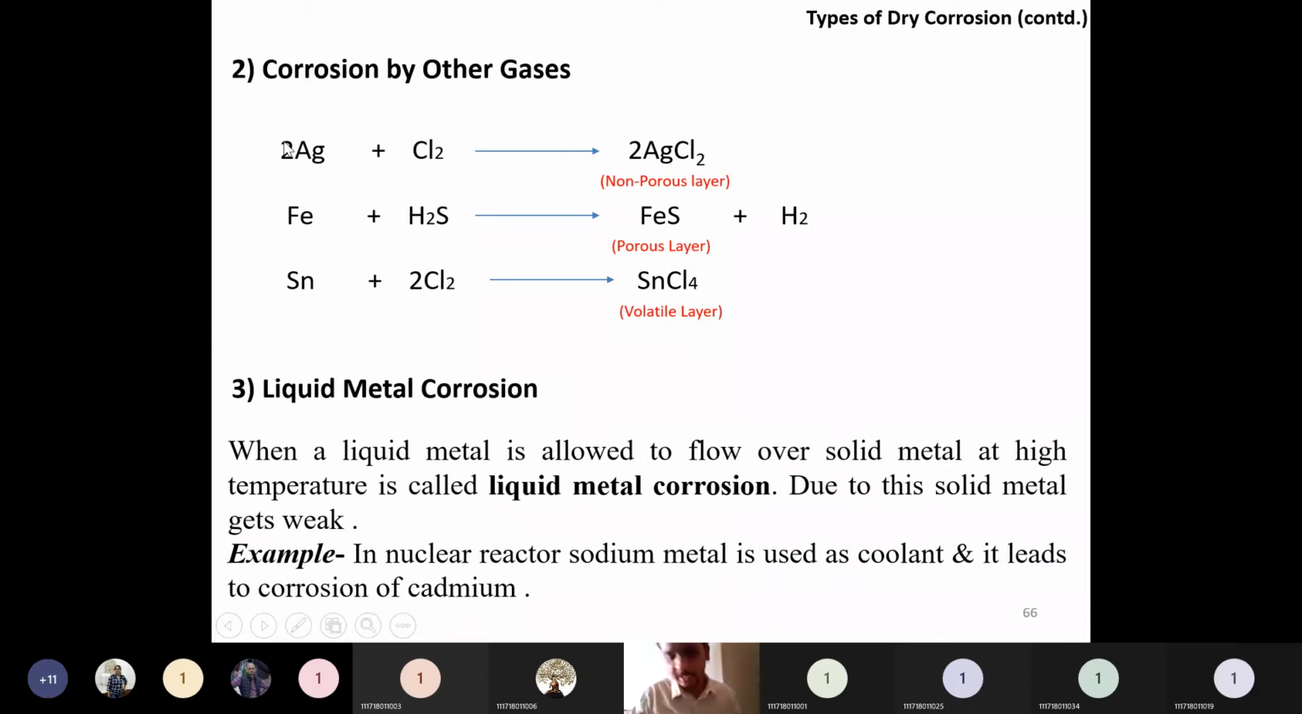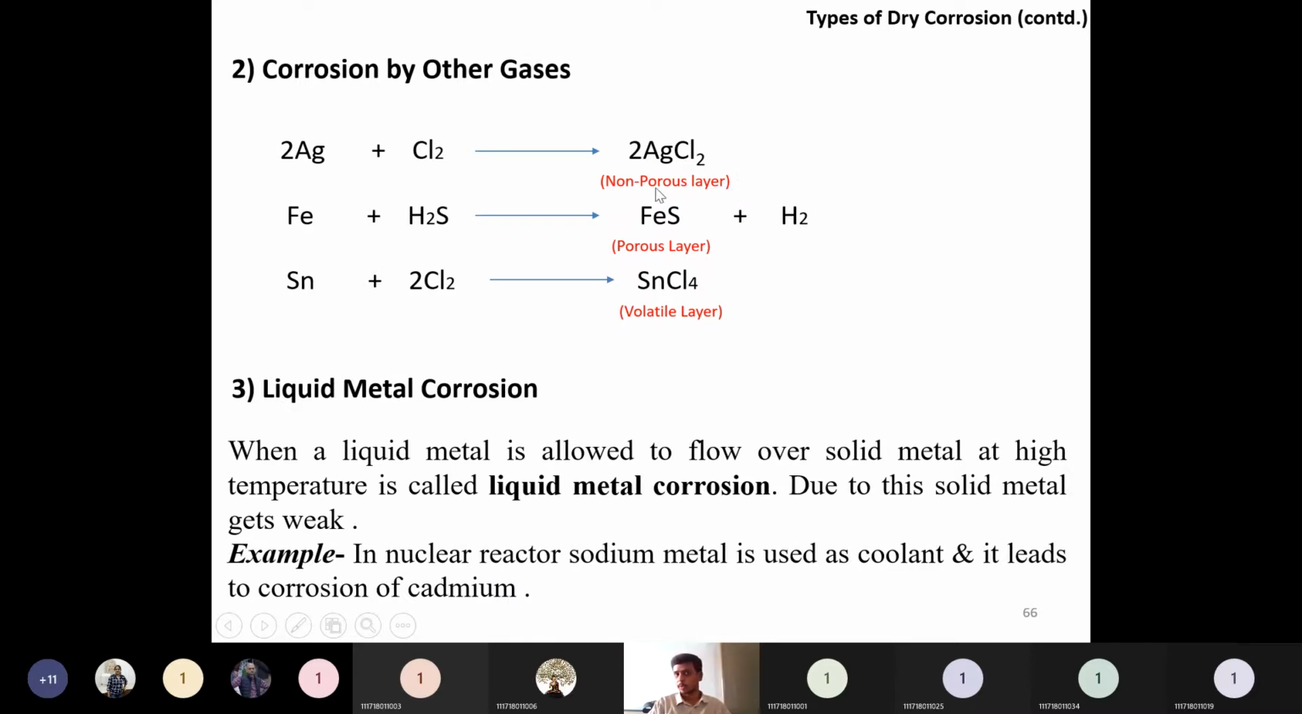Silver corrodes due to the presence of chlorine in the atmosphere. Iron corrodes due to the presence of H2S, hydrogen sulfide, in the atmosphere. Likewise, tin corrodes due to the presence of chlorine, forming tin chloride, which is a volatile layer. Ferrous sulfide is a porous layer. Then silver chloride, AgCl, is a non-porous layer.